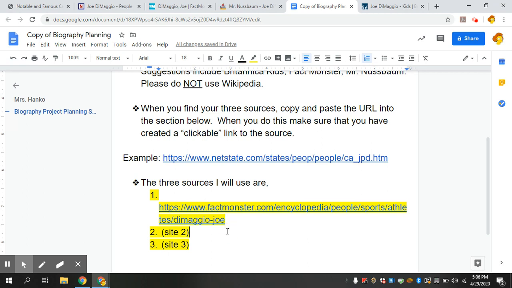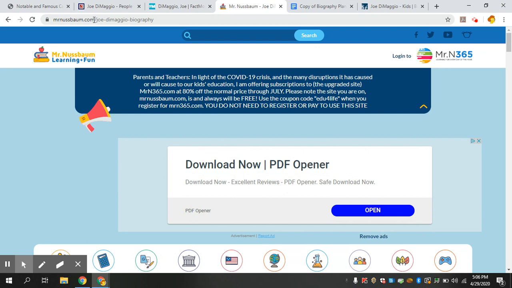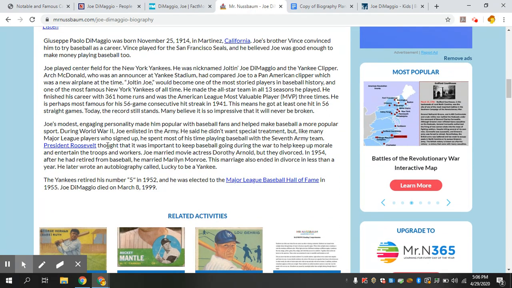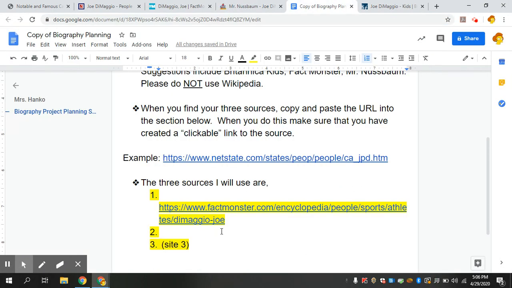Don't touch it, okay? So let's test my link. Yep, there it is, okay? So I'm going to do that again. My second source is going to be Mr. Nussbaum. Again, don't just do mrnussbaum.com. This one I already kind of did, so it's ready. So it should say more, right? And it should probably say your person's name, is what usually happens in this kind of thing. So there he is. Okay. So once I have it linked exactly to my dude, again, copy and paste it right there.